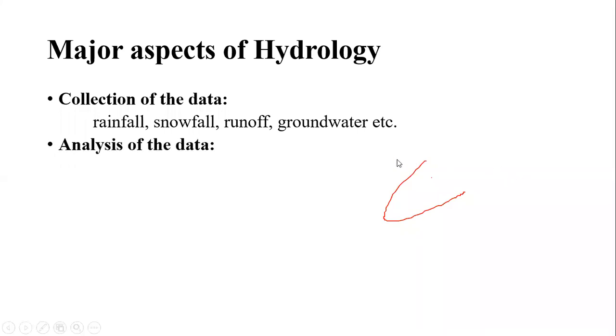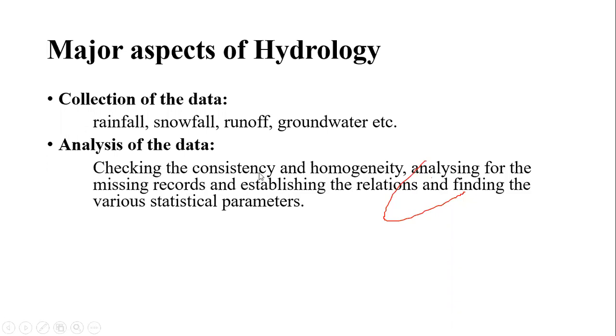The next aspect of hydrology, after collecting that data, is that we have to analyze the data. That analysis is nothing but checking the consistency and homogeneity. As I told you yesterday, though we collect the rainfall data by various rain gauges, sometimes some rain gauges don't operate. In that case, we miss that data. So we have to check its consistency. If it is not available, then we have to apply various techniques to correct that data, finding missing terms, analyzing the missing records, establishing the relations and finding the various statistical parameters.